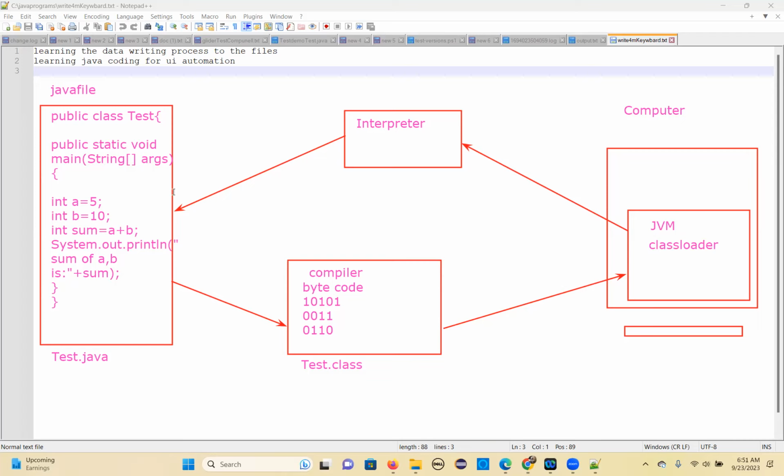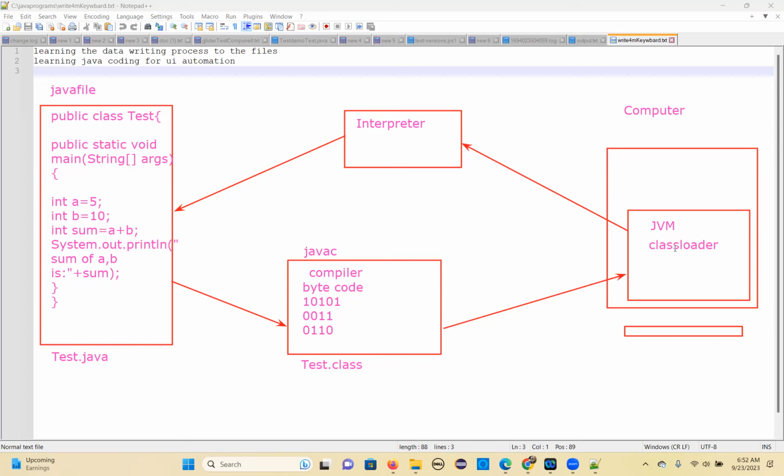So the compiler for Java is, there is a tool called javac. So what is the compiler name in Java? Javac. So who is doing this conversion? Javac is doing it for Java. Each programming language has its own compiler and interpreter. This compiler will convert this human readable code into bytecode that will be given to your computer.